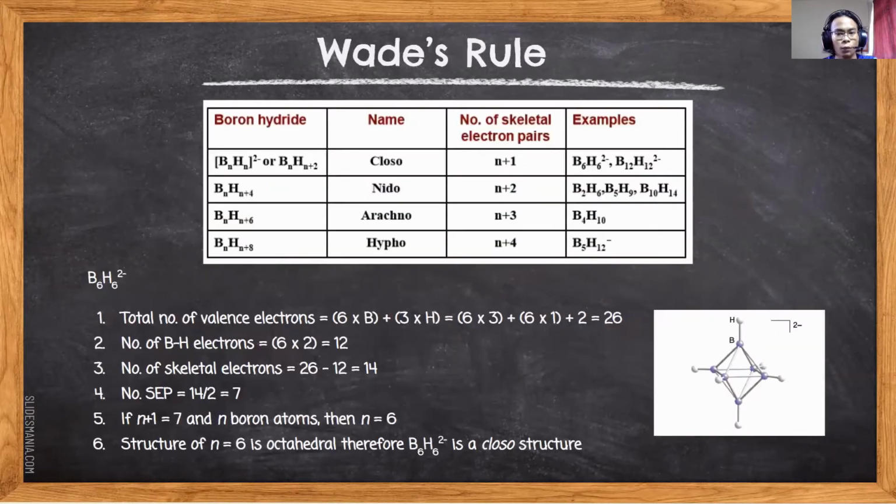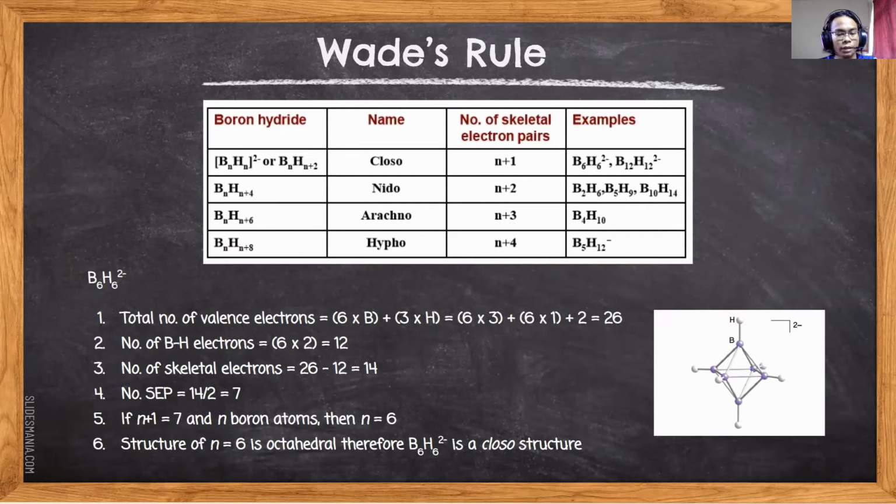Wade's rules are used to rationalize the structures of boranes by calculating the skeleton electron pairs. The summary table is there, as you can see. For example, how do we use Wade's rules? We choose B6H6 2-. First, we need to calculate the total number of valence electrons for this compound. It is 26. Then we calculate the BH electrons, where each BH contributes 2 electrons, so here we get 12.